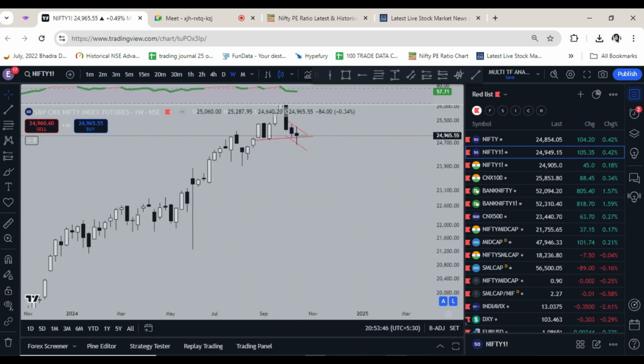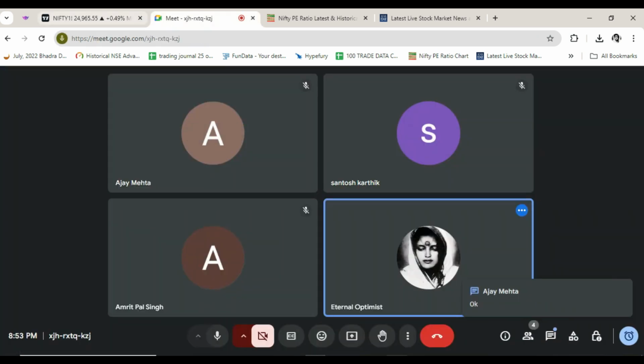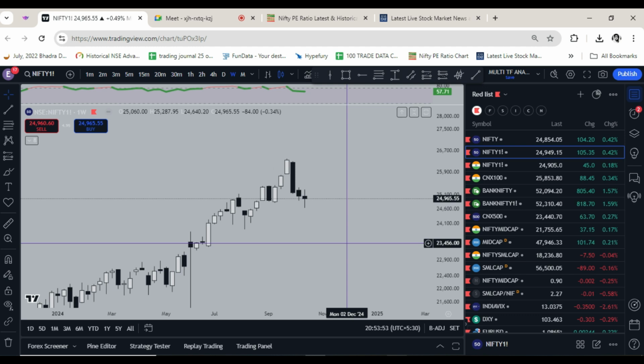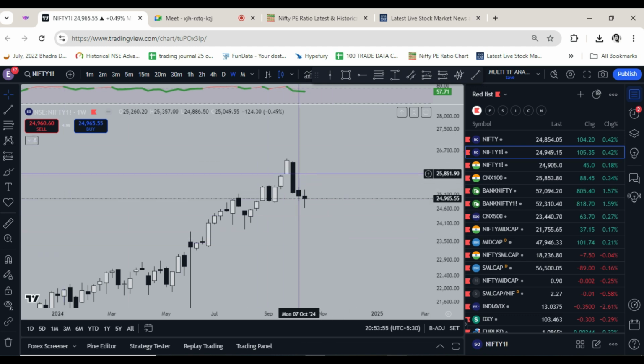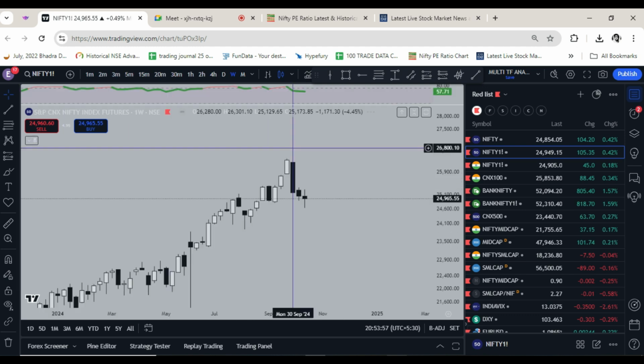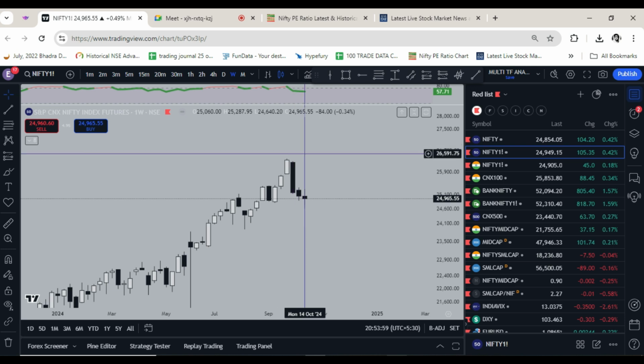So we were at weekly. We have come to weekly time frame. On weekly time frame, this large candle of October first week, followed by two candles.